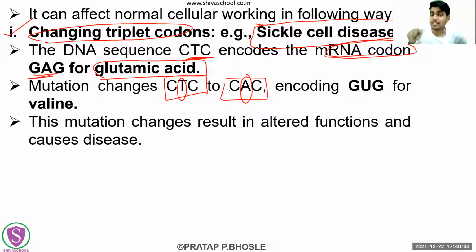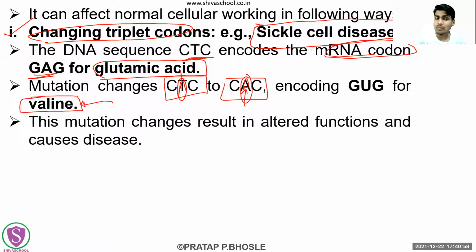Missense mutation means only one nucleotide is changed. So what is that change? The thymine is getting replaced by the adenine. Right now this CTC was earlier coding for the glutamic acid, but now this CAC will no longer code for this glutamic acid. Now the amino acid which is going to be incorporated will be what? Valine.